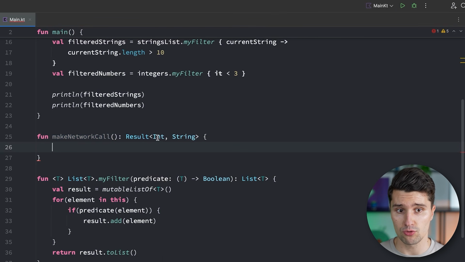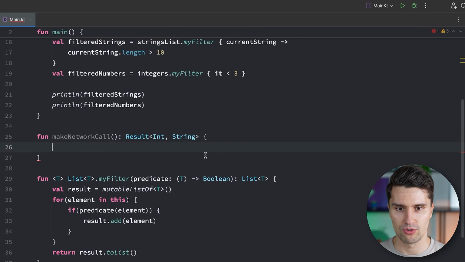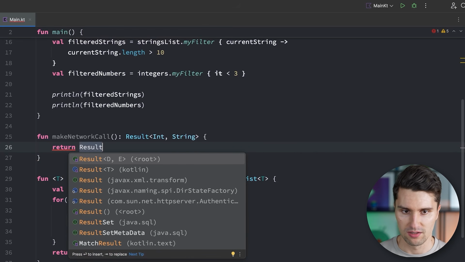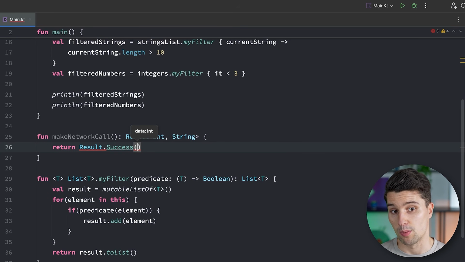Another network call might not return an integer as a validator, but maybe a rectangle, I don't know. So here we could then say we make a network call and then return result.success. And this now expects us to actually pass this data we maybe fetched from the network as an integer, because we say this specific HTTP endpoint needs to return an integer value. Or in a real use case, you would maybe fetch a list of data that you display in an Android app or so. And that would then be the piece of data.